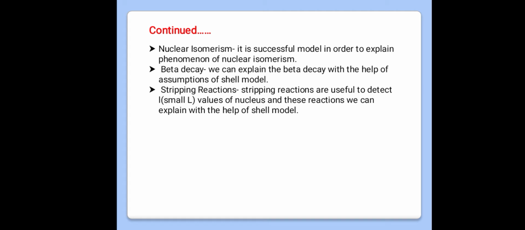Means when the projectile strikes the nucleus, it gives some part of the projectile to the target, and the remaining part moves as it originally moved.